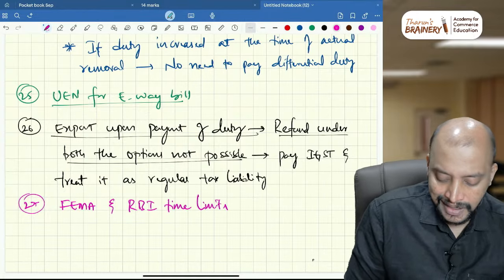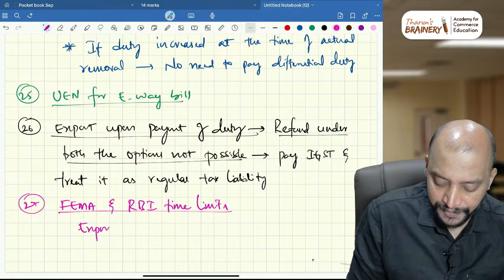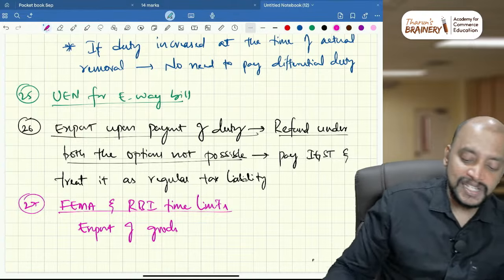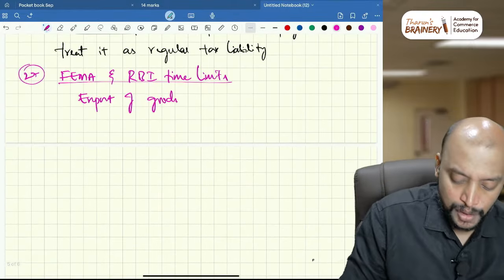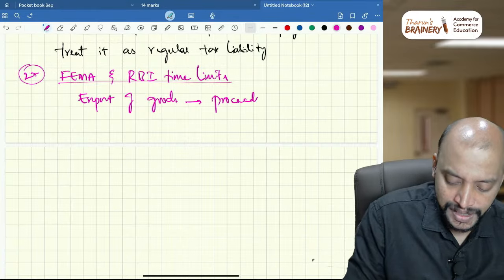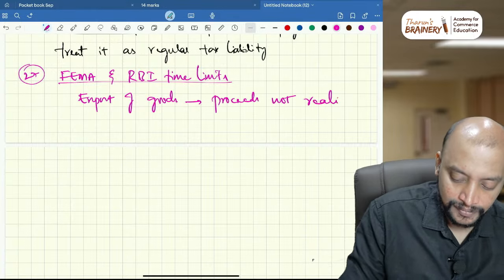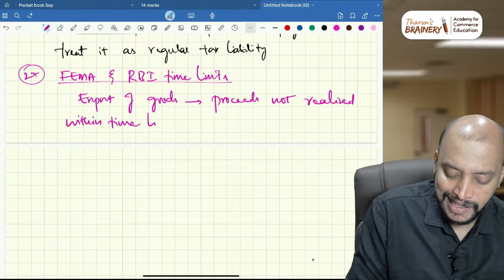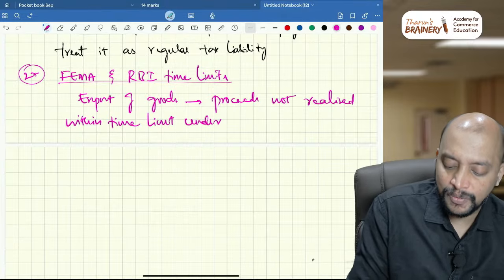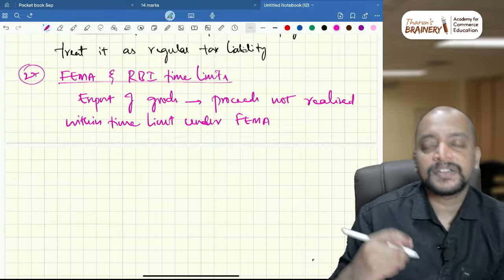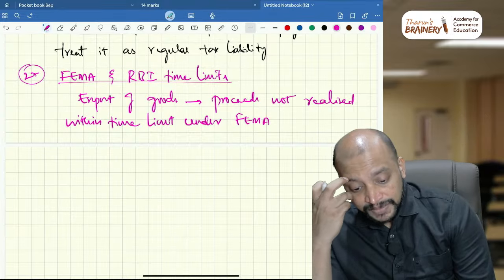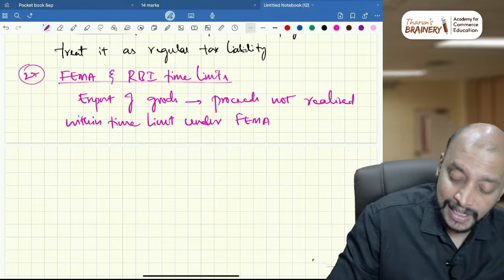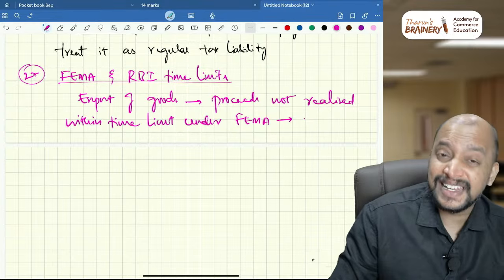In case of export of goods, if the proceeds are not realized within the time limit under FEMA, what will happen? What is the time limit under FEMA? 9 months from the date of export. So if proceeds are not realized within the time limit, in that case we need to pay the refund back.